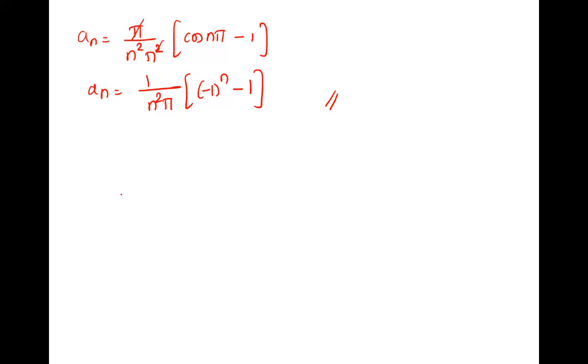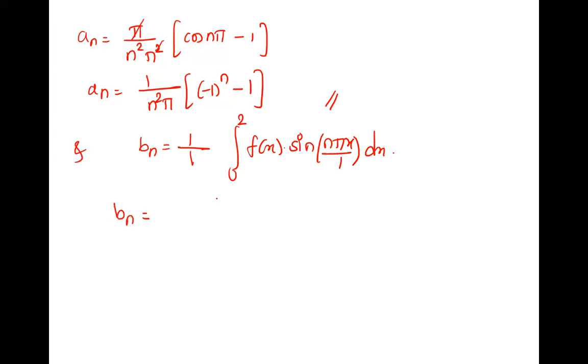Chalo, we need to find bn also. And now we'll go to bn. bn is 1 upon L, L is 1, right? Yes. So 1 upon 1, integration 0 to 2L, L is 1, f of x into sine n pi x by L, L is 1, dx.